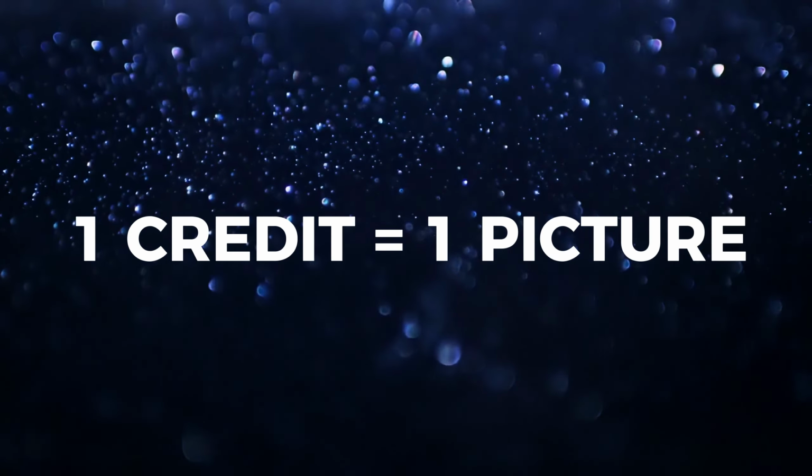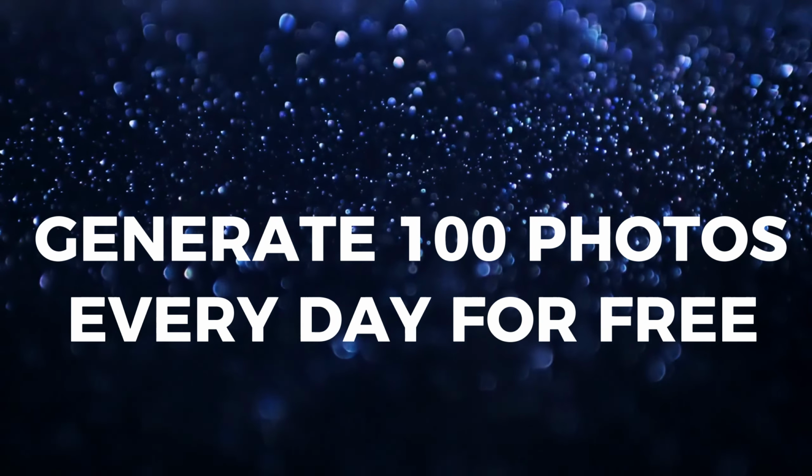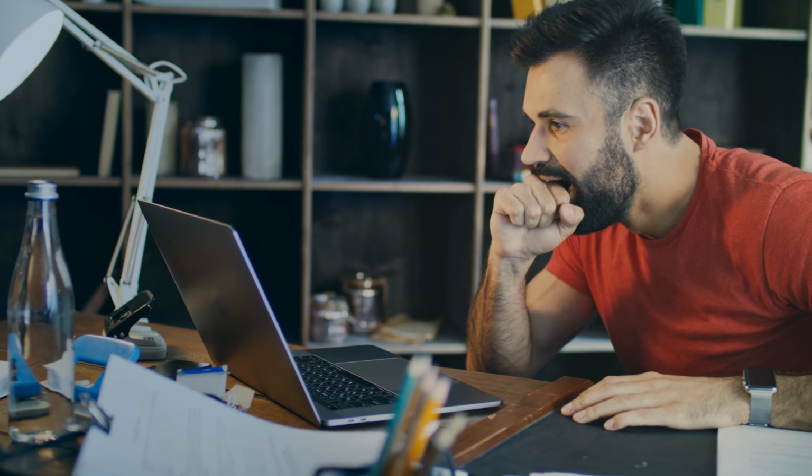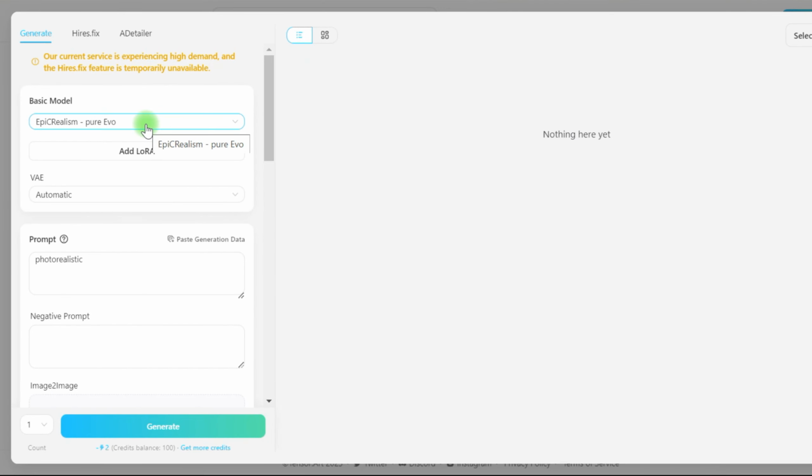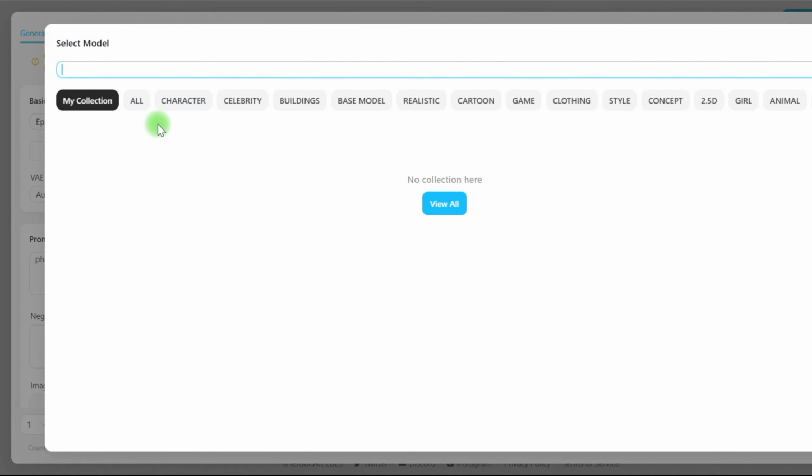1 credit is required to make 1 picture, thus you may generate 100 photos every day for free. I've never seen such generosity, but it will cost you if you utilize the hires fix, or a detailer, which we'll get to later. So let's start at the top and go through the most critical features.